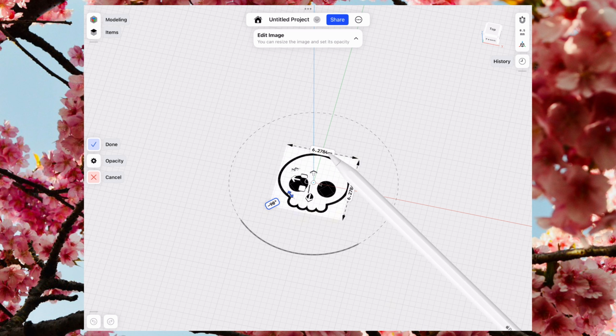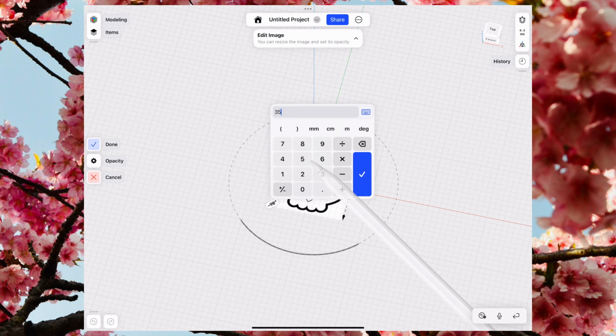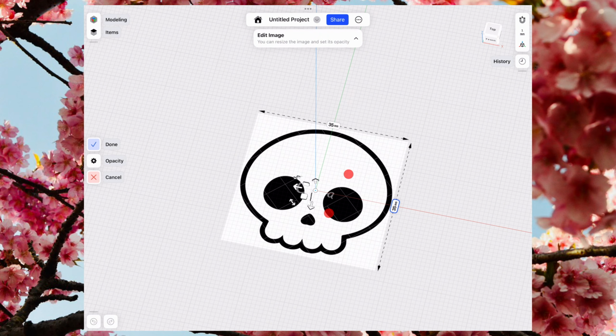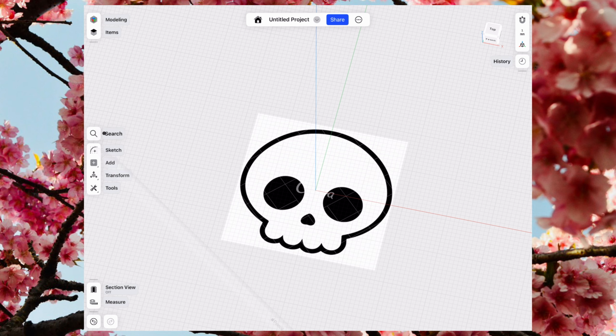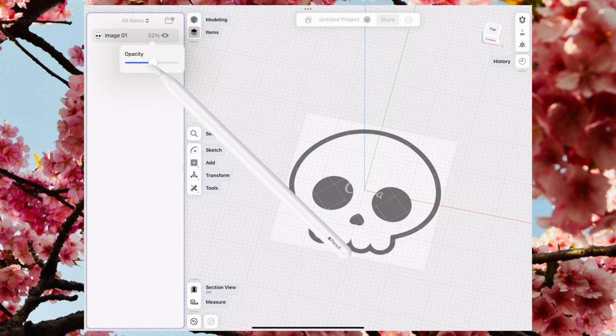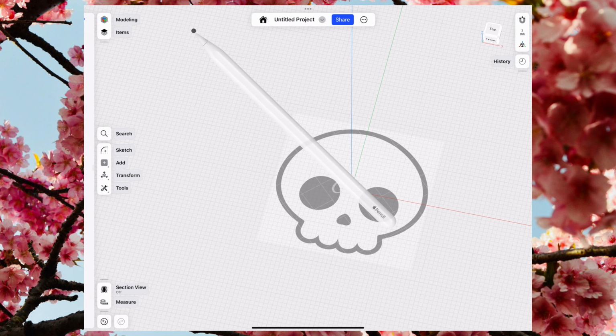Next, adjust the size to match how big you want your cutter to be. For this example, I'll set mine to 35 millimeters, but you can choose any size you like. When you're done, click Done. Now, go to the Items panel in the top left, select your image, and reduce the opacity. Lowering the opacity makes the image lighter, which helps a lot when tracing. This way, your lines will stand out clearly in the next step.